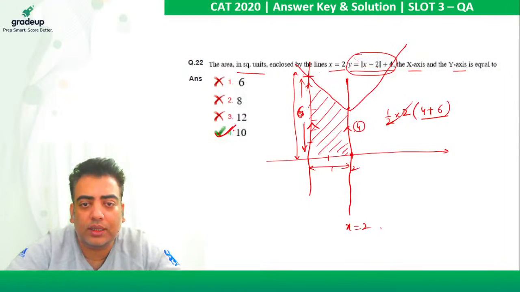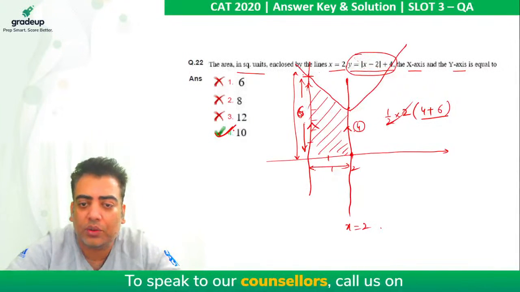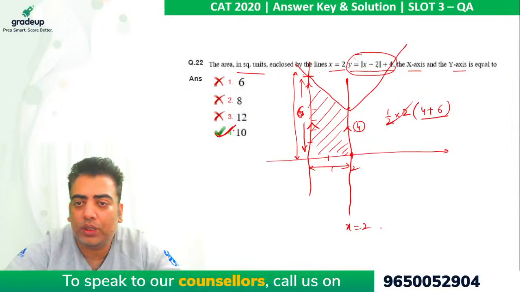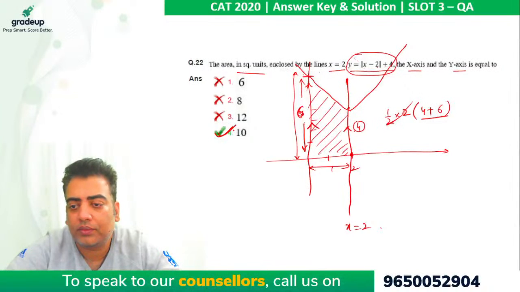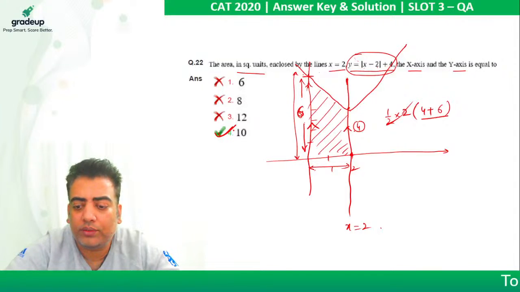So two things are important here. One is the graphical representation of specifically y equal to mod x minus 2 plus 4. If you know the graph, it can be done very easily. Okay, so let's move on.